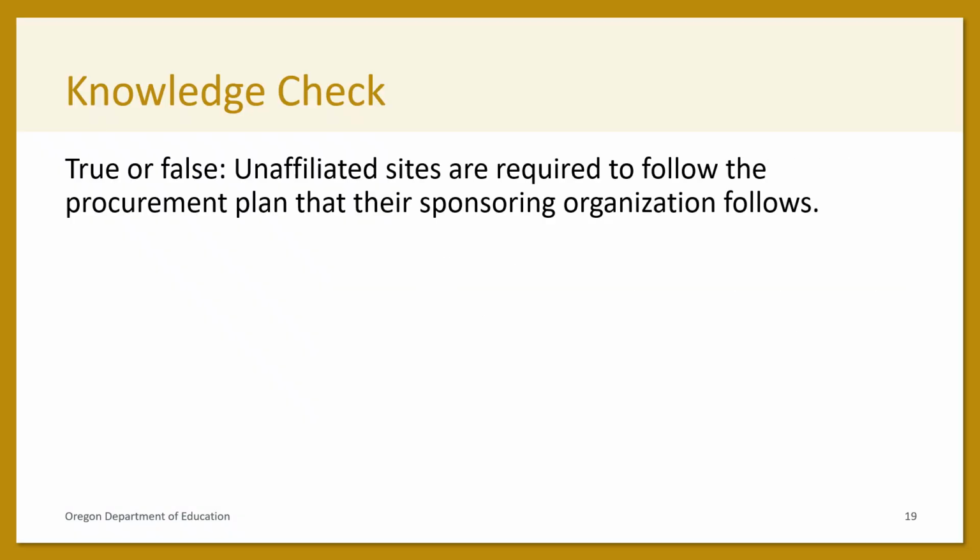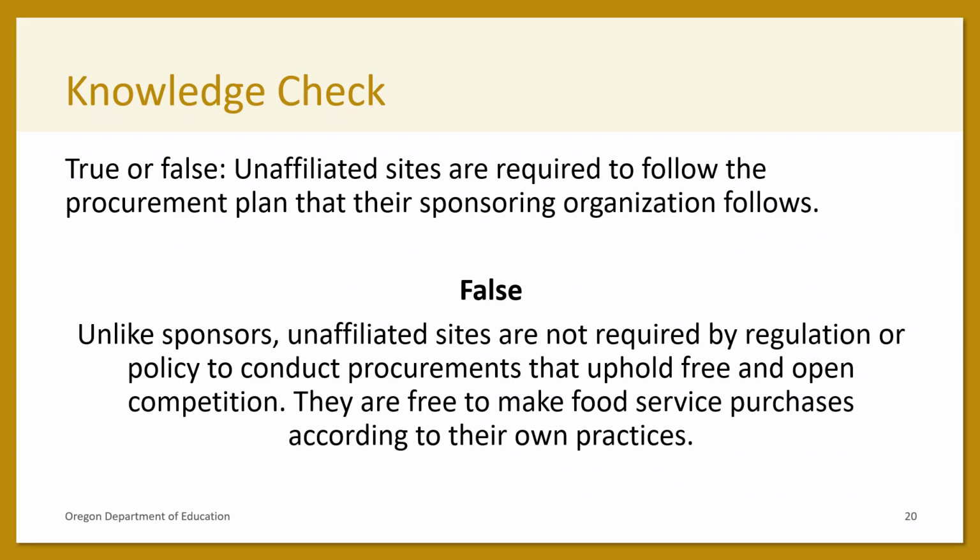Let's finish this video strong with one last knowledge check. True or false, unaffiliated sites are required to follow the procurement plan that their sponsoring organization follows. The answer is false. Unlike sponsors, unaffiliated sites are not required by regulation or policy to conduct procurements that uphold free and open competition. They are free to make food service purchases according to their own practices.